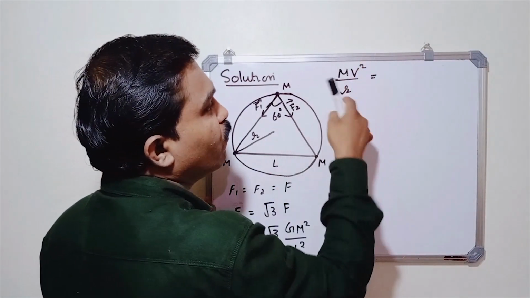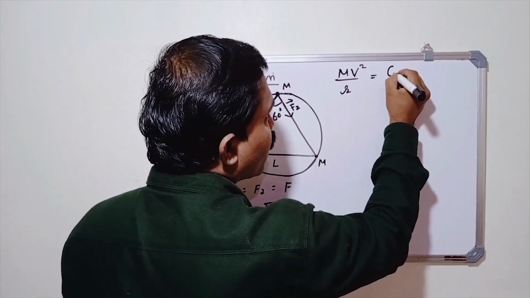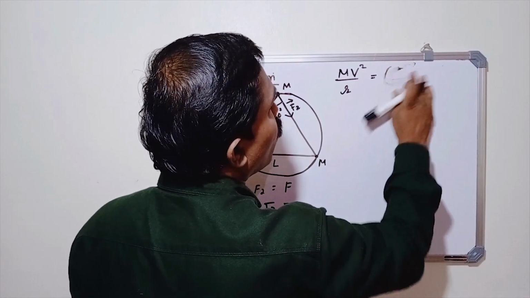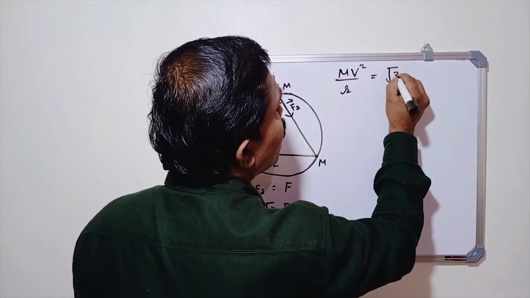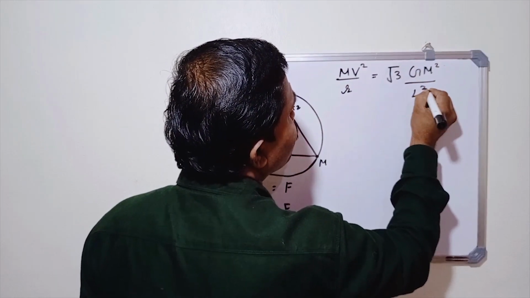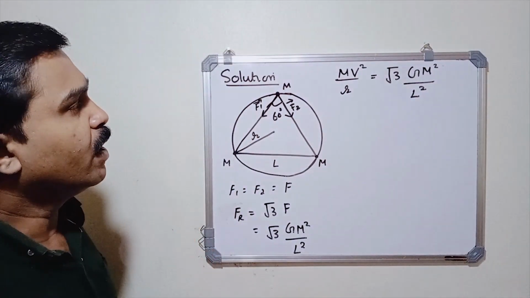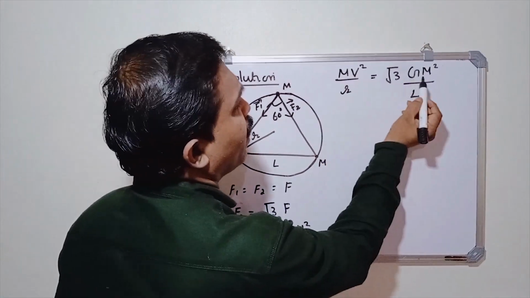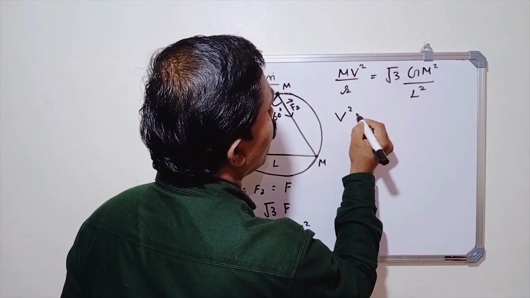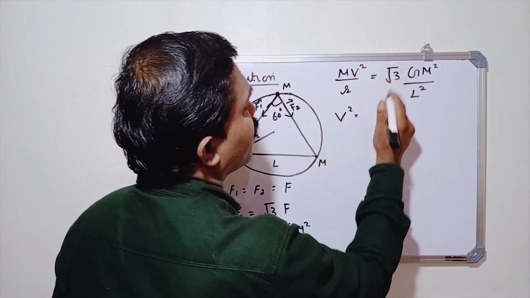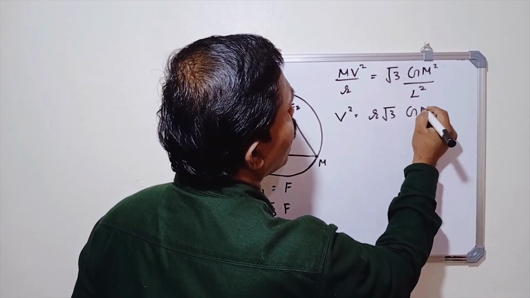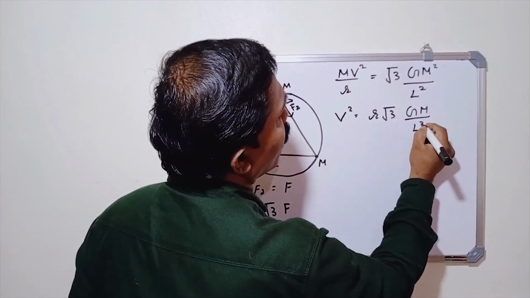So we can write mv square by r equal to root 3 gm square divided by L square. Okay. Now here what happens? 1 m and 1 m from here get cancelled. v square equal to, if you take r on this side, we get r root 3 gm divided by L square.